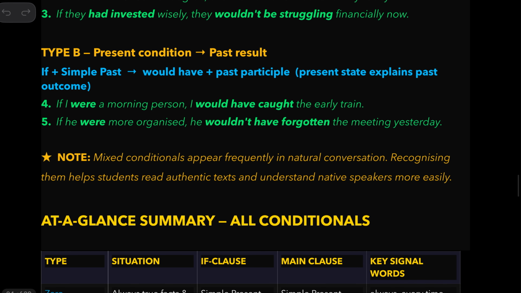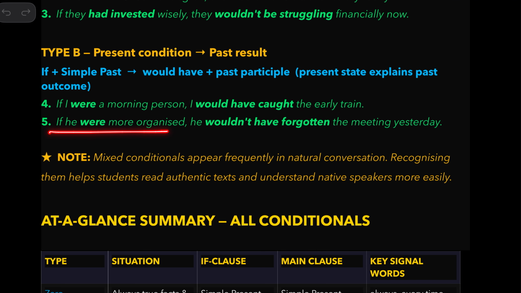Now, if I were a morning person, I would have caught the early train. Meaning, now I am not a morning person. I am not this sort of person actually. That's the reason why I didn't catch the early train.